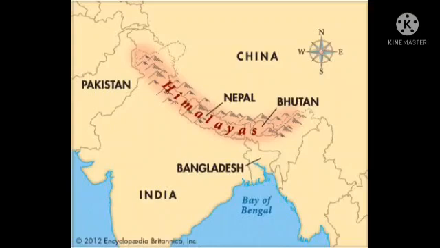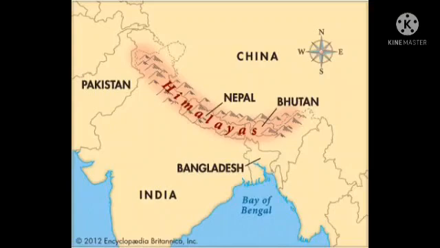It is given this name because a large part of the Himalayas is covered with snow throughout the year. So the Himalaya means abode of snow.